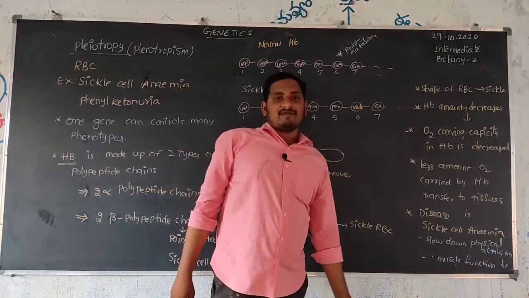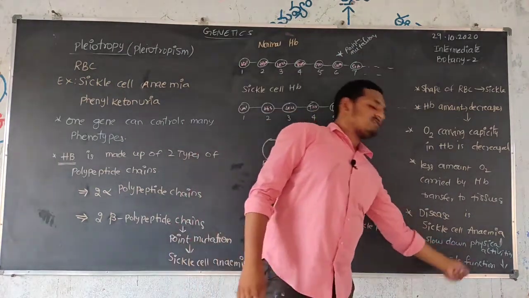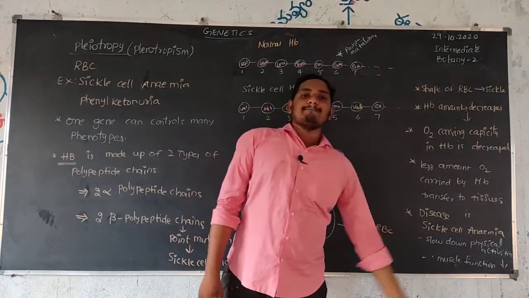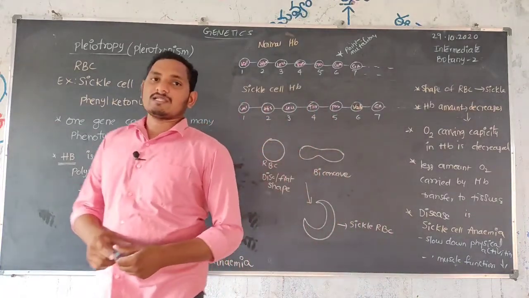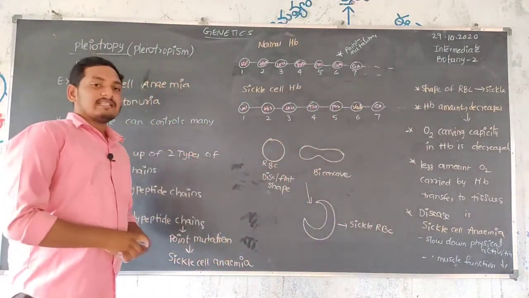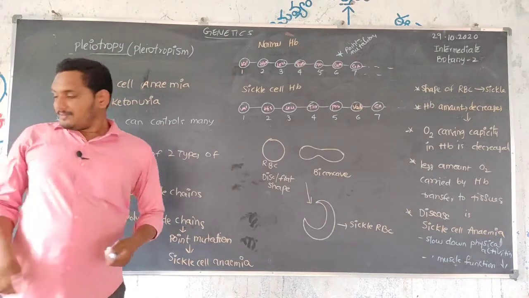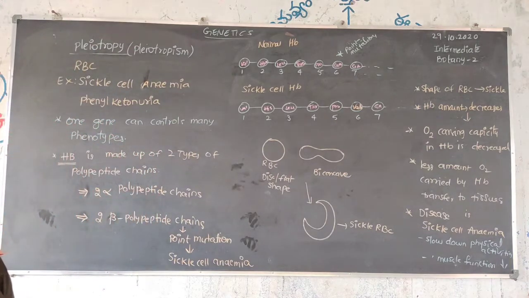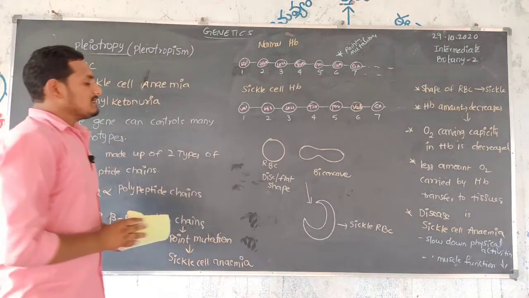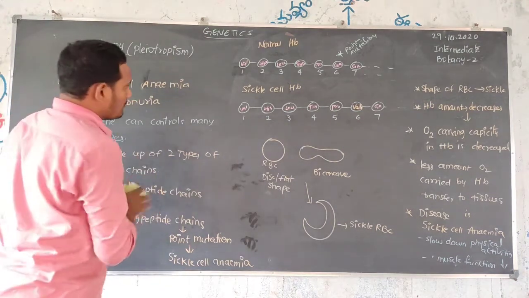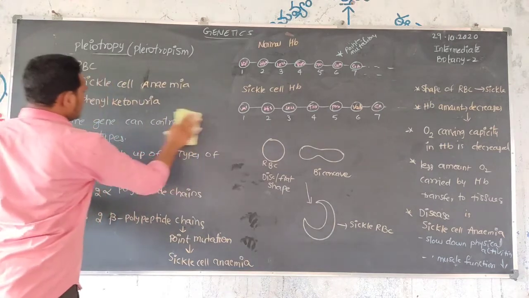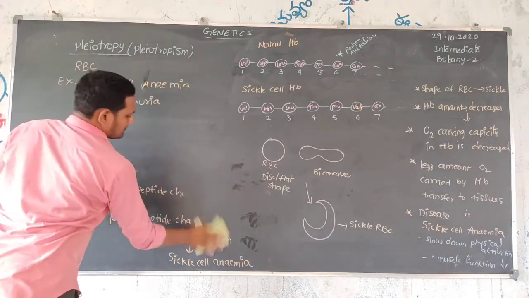So there are two effects: physical activities as well as muscular activities are suddenly slowed down by sickle cell anemia. Next, the genotype of this hemoglobin, or genotype of sickle cell anemia.